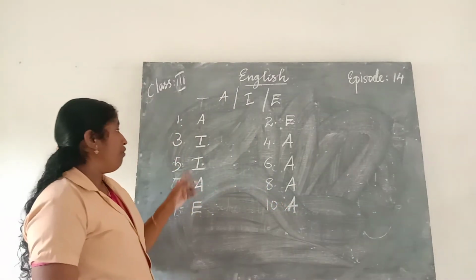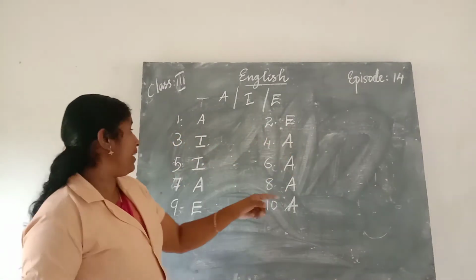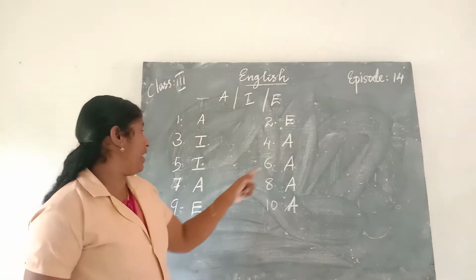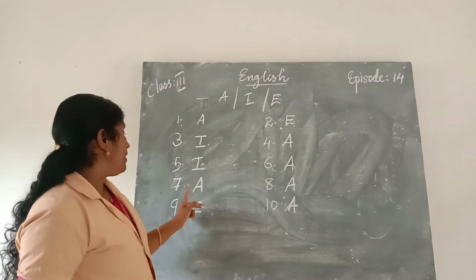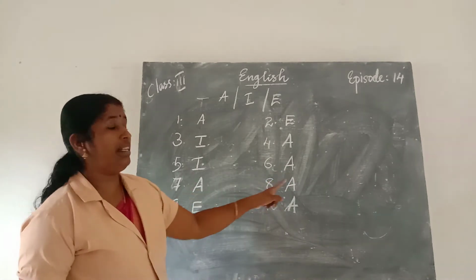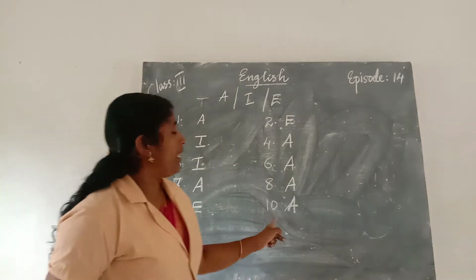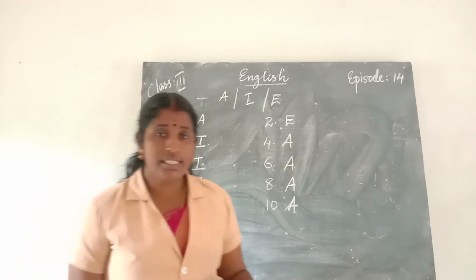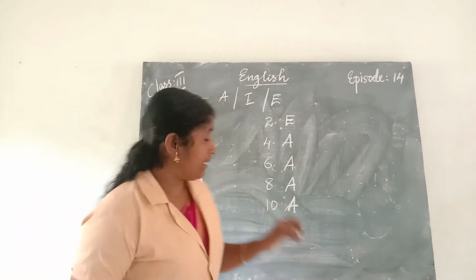Look at your text. First one, assertive sentence. Second one, exclamatory sentence. Third one, interrogative sentence. Fourth one, assertive sentence. Fifth one, interrogative sentence. Sixth one, assertive sentence. Seventh one, assertive sentence. Eighth one, assertive sentence. Ninth one, exclamatory sentence. 10th one, assertive sentence. Is it clear? Have you done it? Yes.